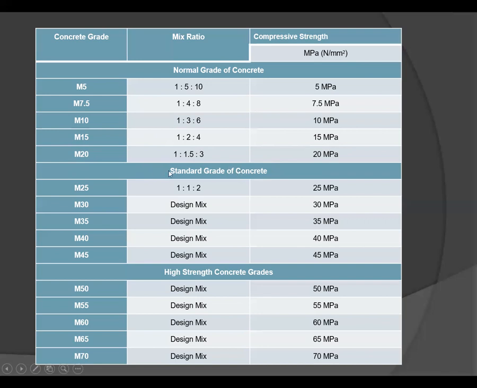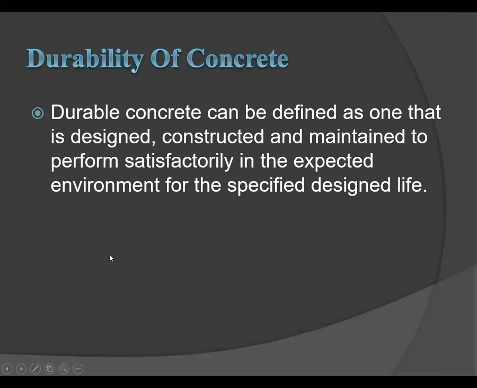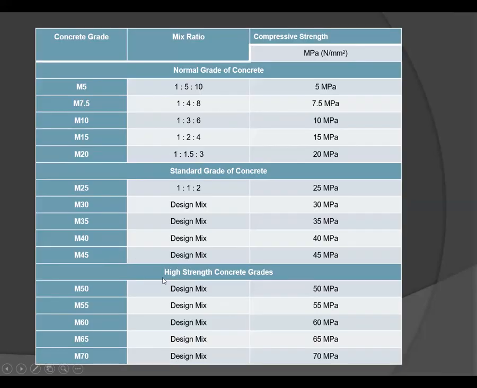Then next, standard grade of concrete. Under the standard grade of concrete, we include M25, M30, M35, M40, and M45. Okay. Then next, high strength concrete grades. Under this grade of concrete, it includes M50, M55, M60, M65, and M70. Okay, and its compressive strength is given, and its mix design depends on the mix design.